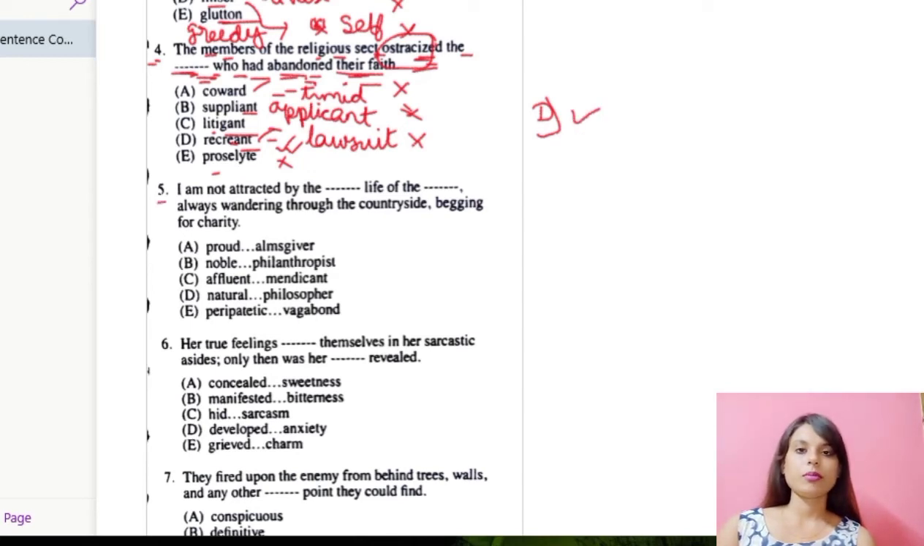Let us move over to number 5. I am not attracted by the dash life of the dash. So someone is saying that he or she is not attracted by the dash life. We don't know what kind of life. Always wandering through the countryside, begging for charity. Begging means always asking for charity, like donation. Charity means donation.